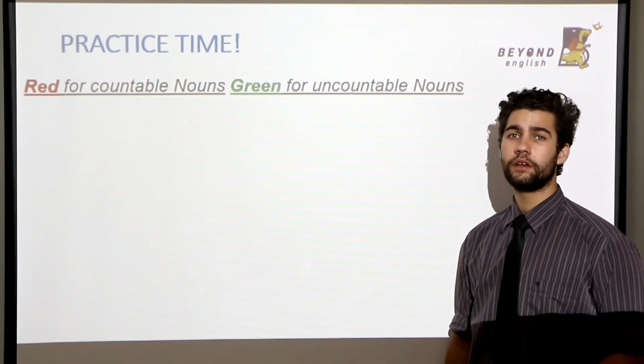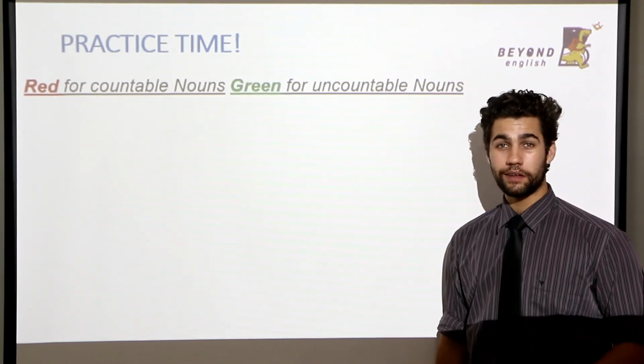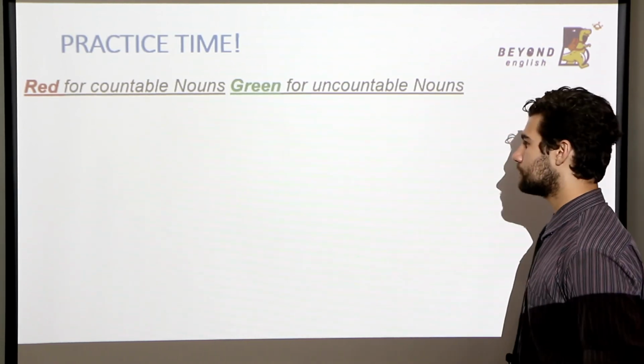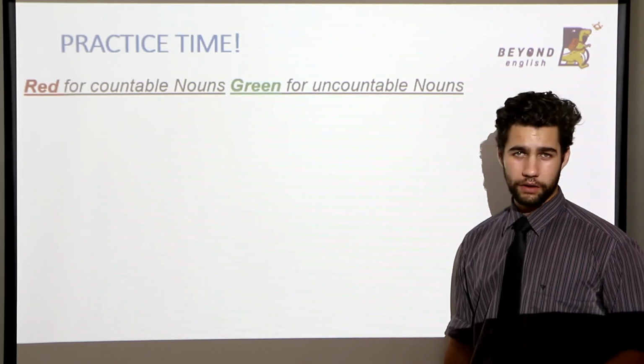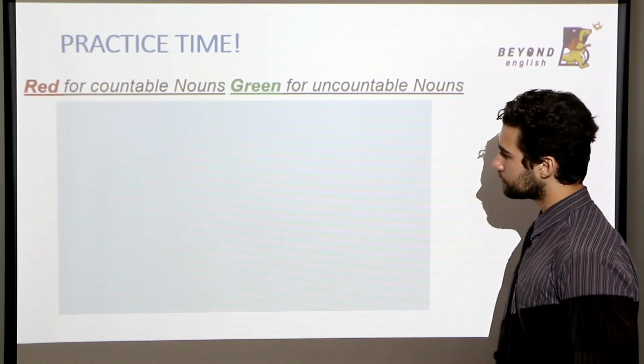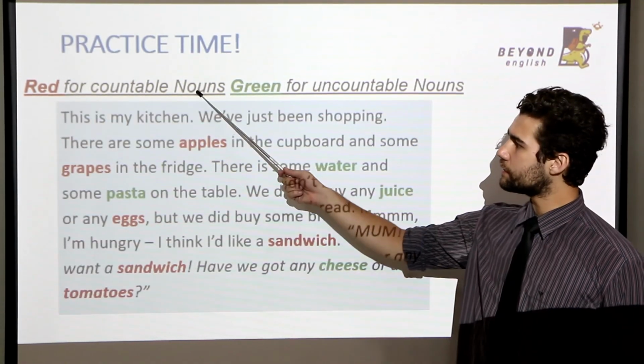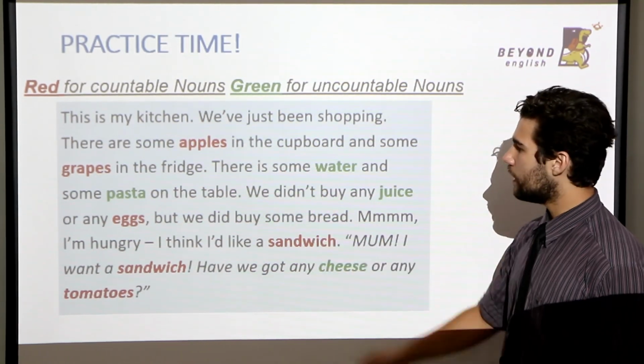You have 3 minutes. Let's go. Hey! Welcome back. Let's check your answers. So, let's start with countable.